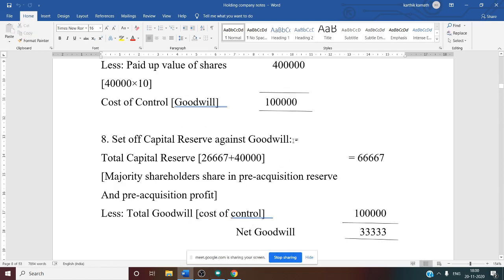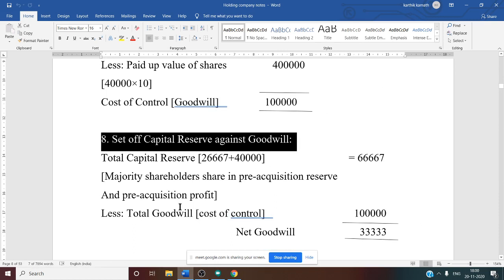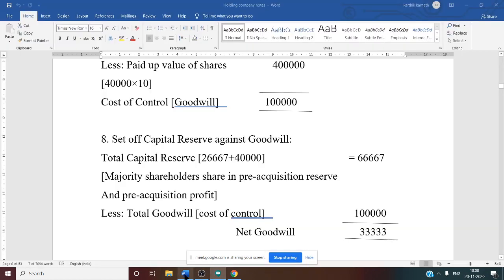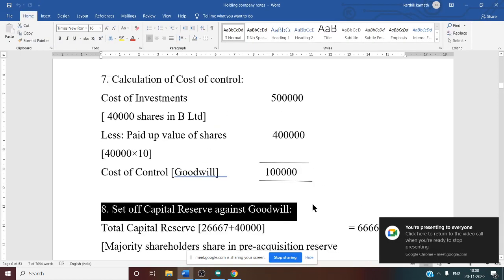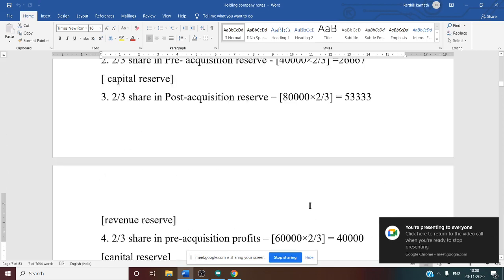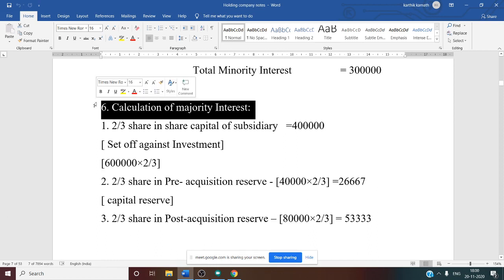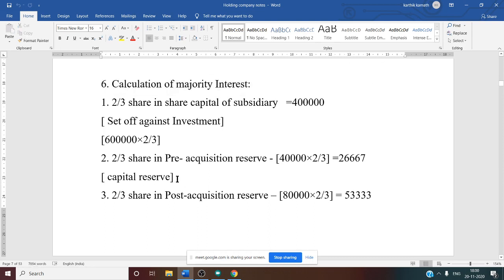Last one working note we will discuss before ending this class. That is set off of capital reserve against goodwill. Now we need to see all the capital reserve calculation, where and all capital reserve we have written. See this, for that matter we want working note number 6. Under working note number 6, calculation of majority interest, we have written capital reserve here. So you need to add this amount.